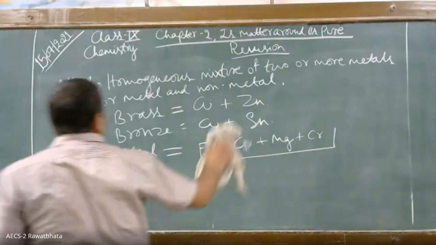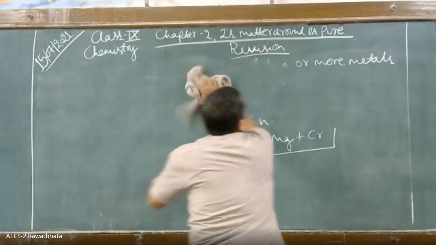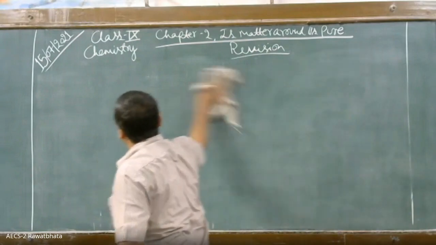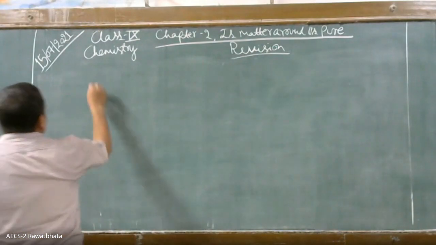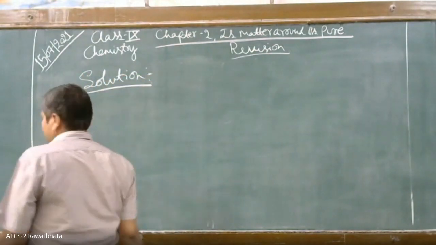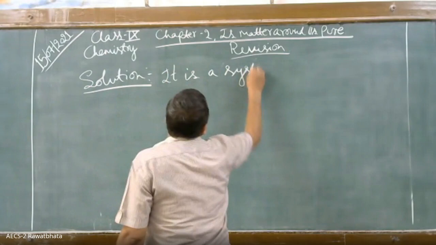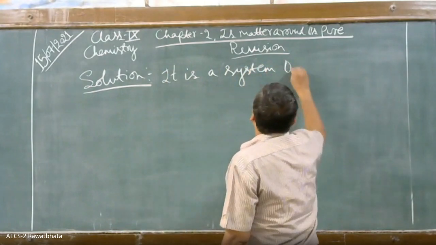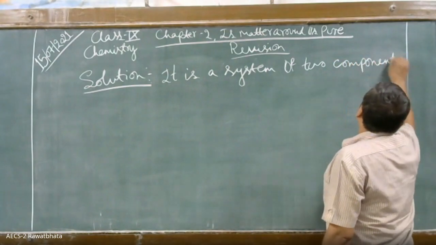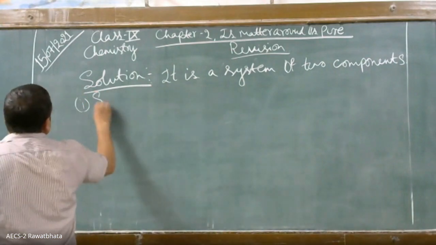Now let us talk about solution. Solution क्या होता है? It is a system of two components. First is solvent.